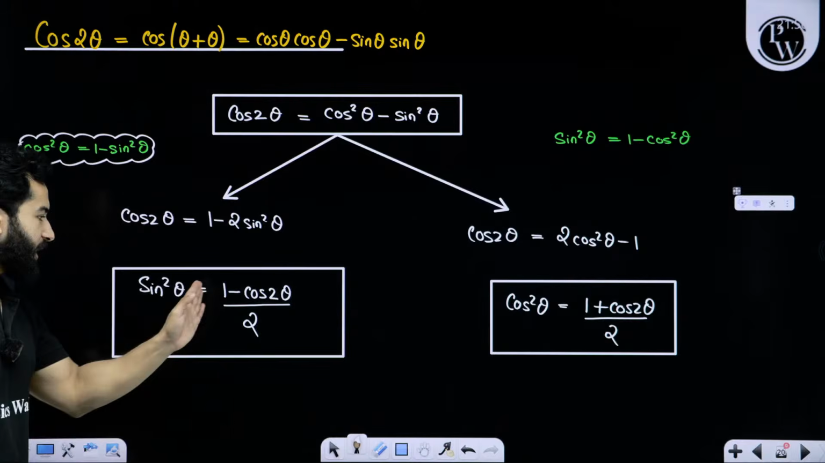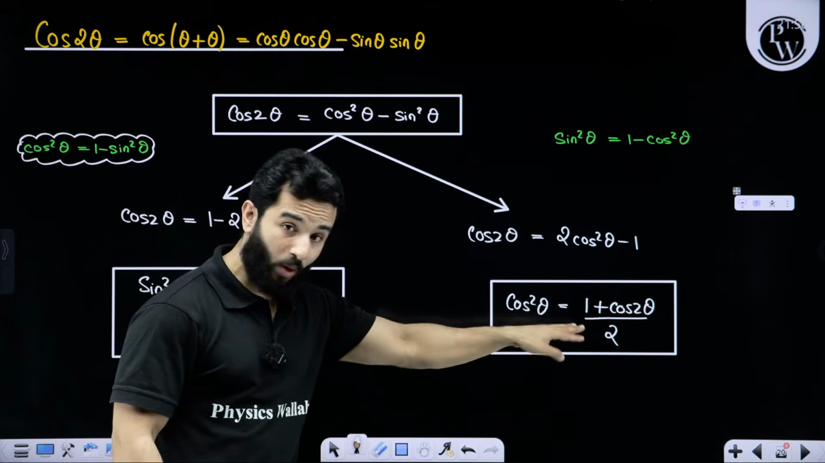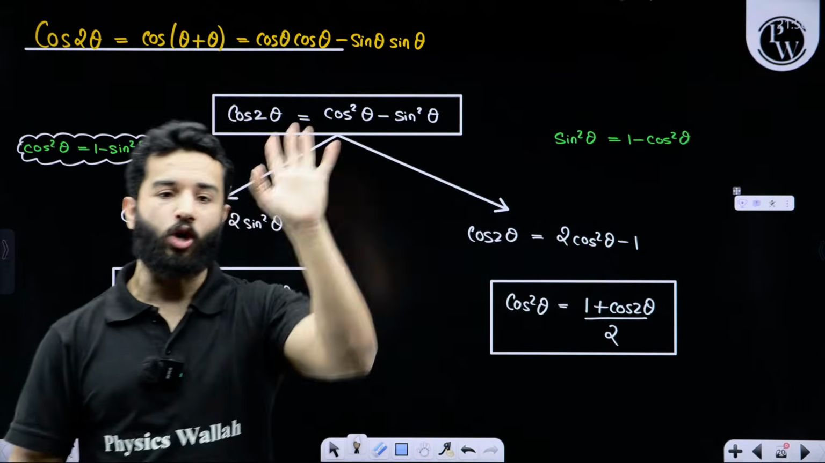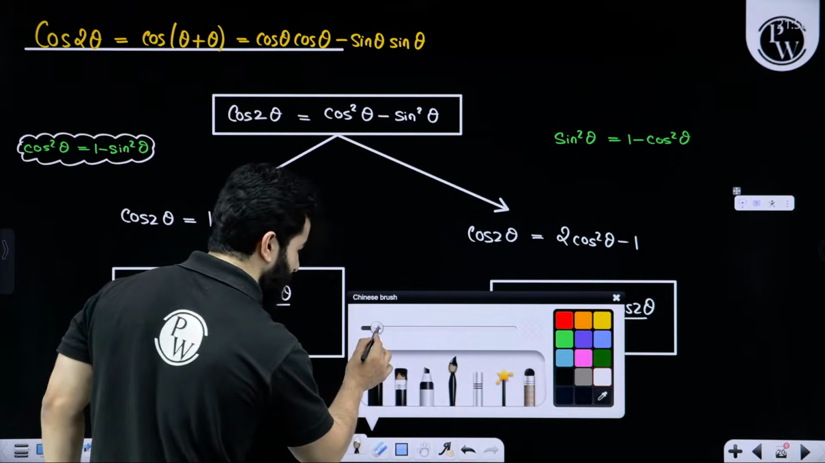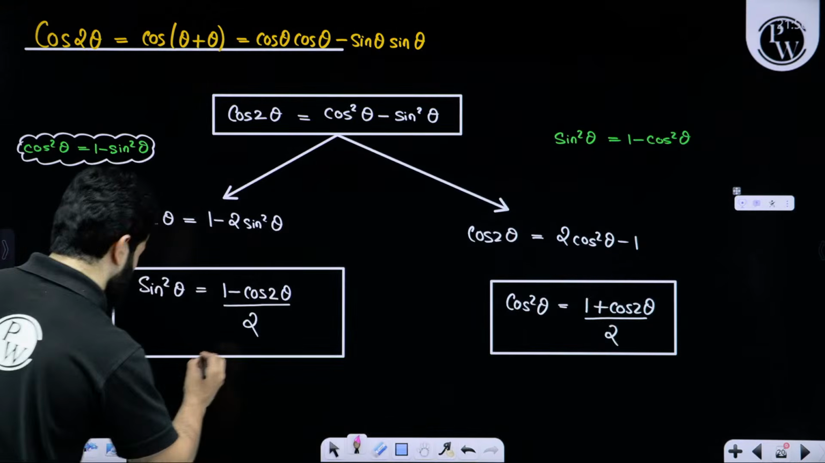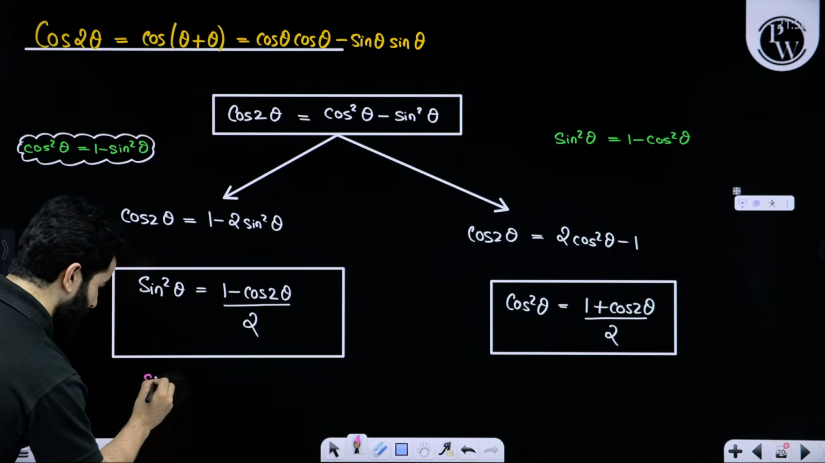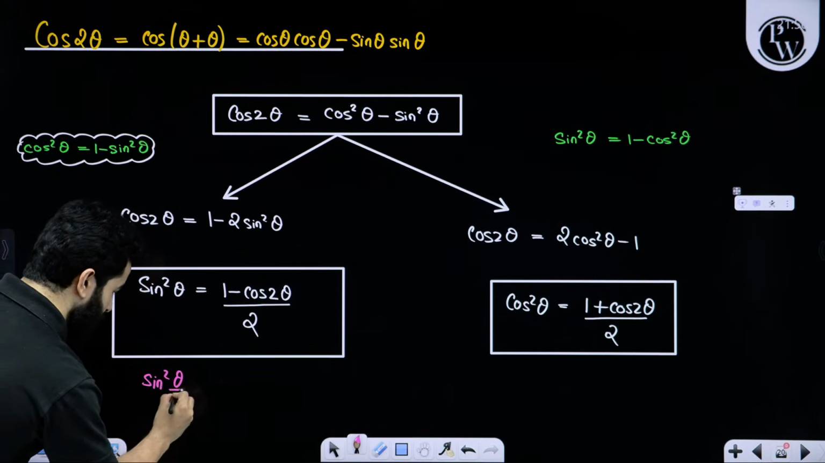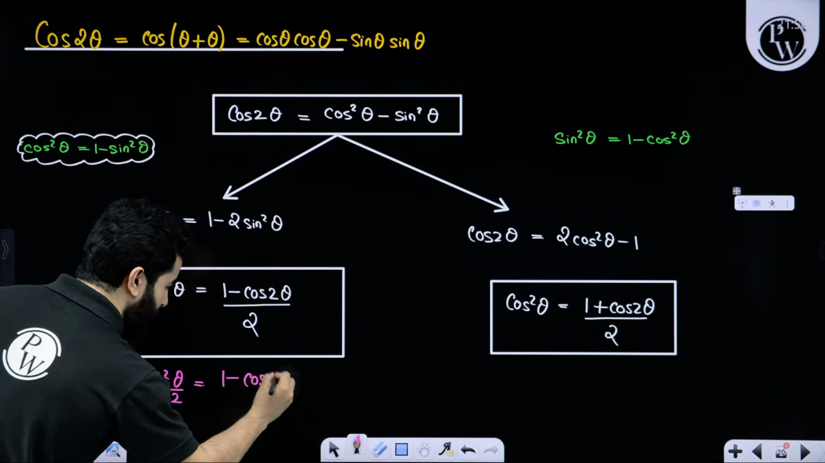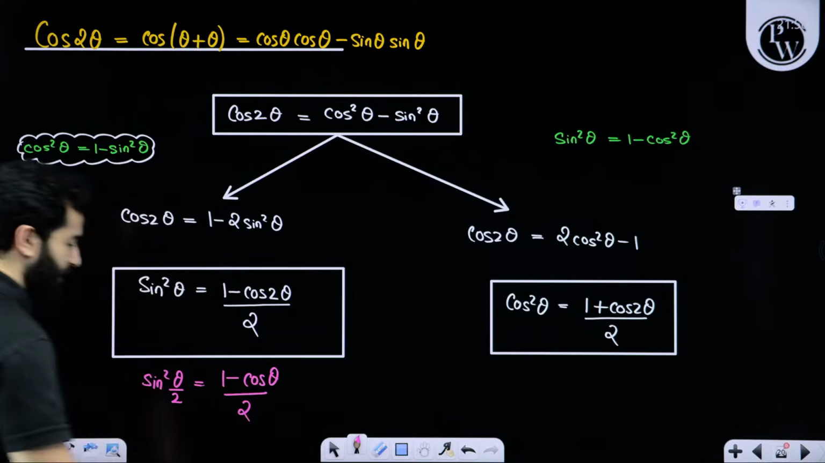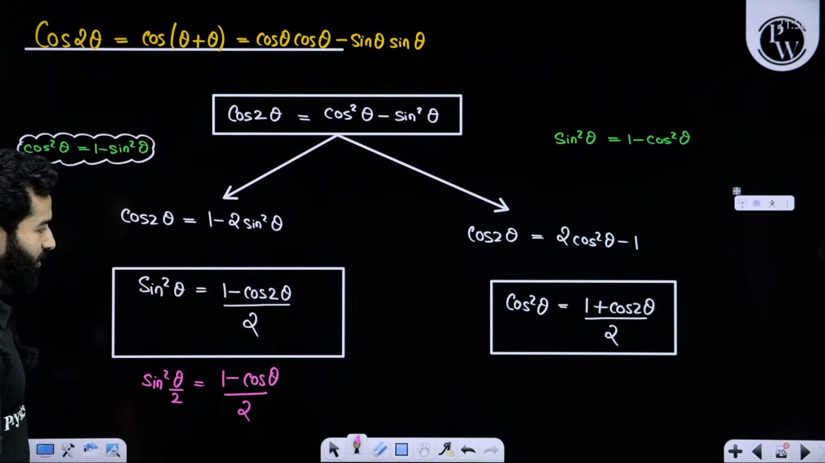So sin square theta is (1 minus cos 2 theta) divided by 2. Cos square theta can also be written as (1 plus cos 2 theta) divided by 2. This is very, very easy. Let's say we want to rewrite sin square theta by 2. Sin square theta by 2 can be written as (1 minus cos theta) divided by 2. Is it clear? (1 minus cos theta) divided by 2.